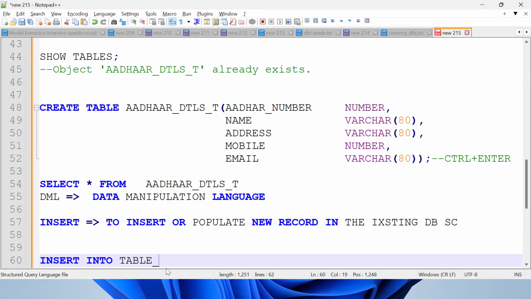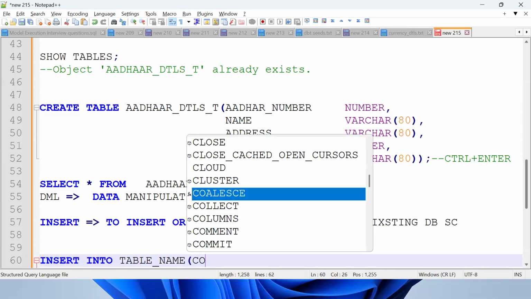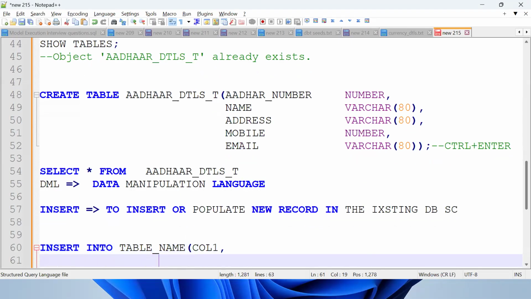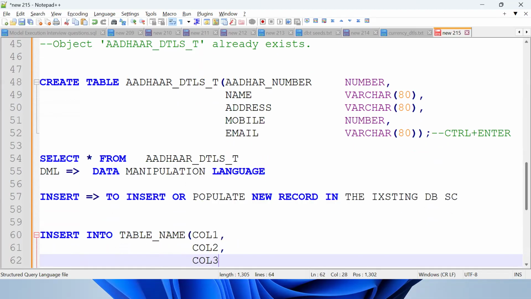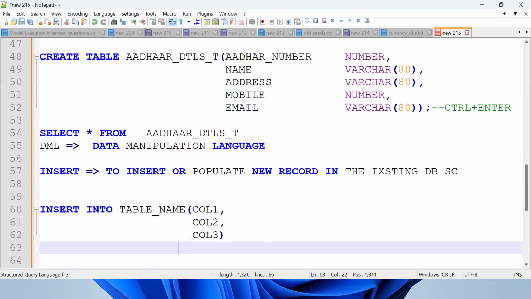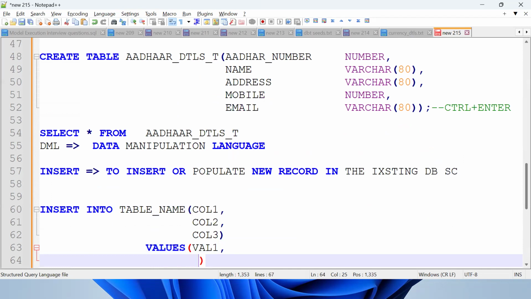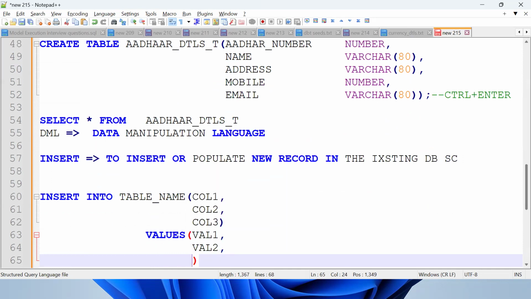Insert into table name, bracket open, column 1, column 2 and column 3, then values val 1, val 2 and val 3.